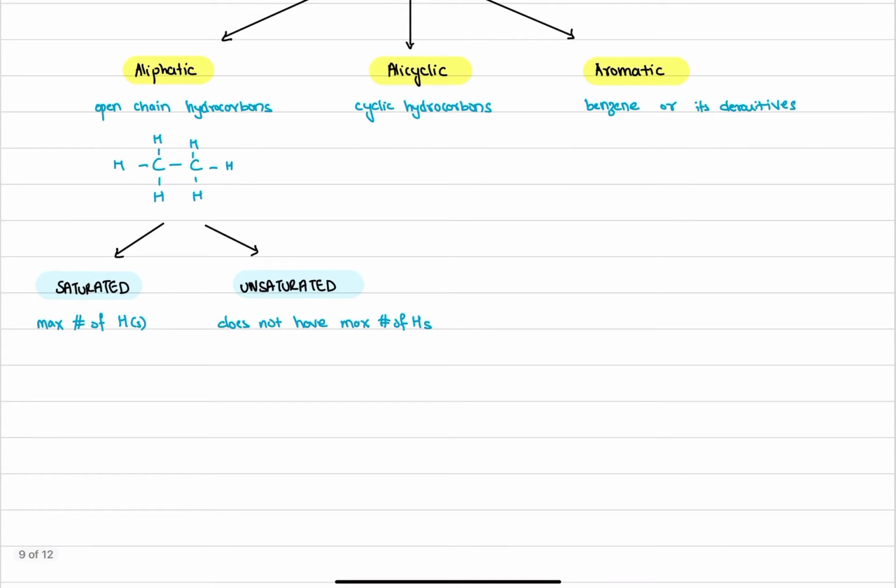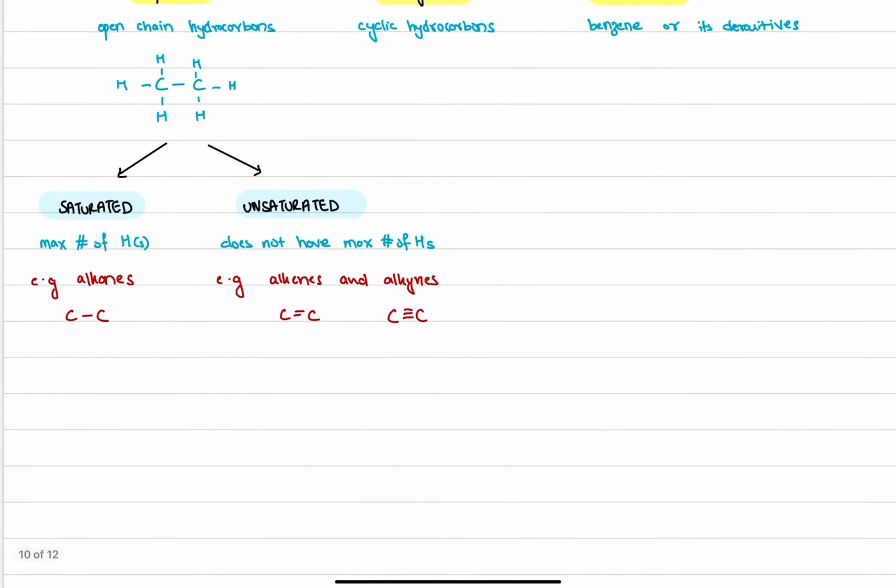Now, in aliphatic hydrocarbons, you get saturated hydrocarbons and unsaturated hydrocarbons. What do these terms basically mean? Saturated hydrocarbons means this hydrocarbon has the maximum number of hydrogens that it possibly can bear, whereas unsaturated means that it does not have the maximum number of hydrogens. Let me give you an example that you're already aware of.